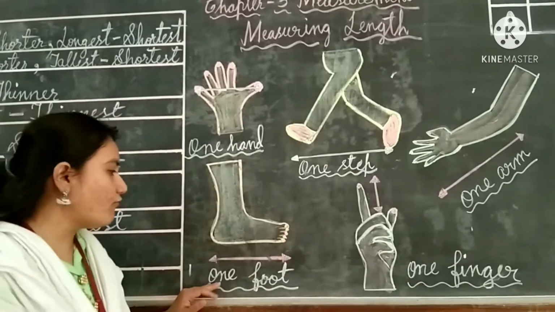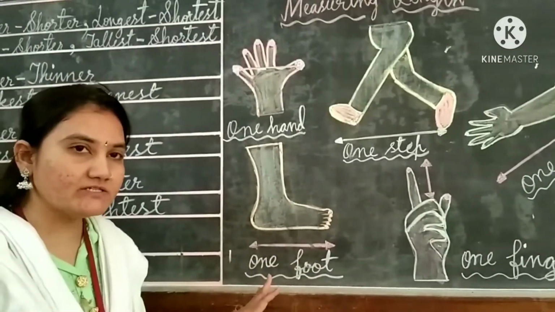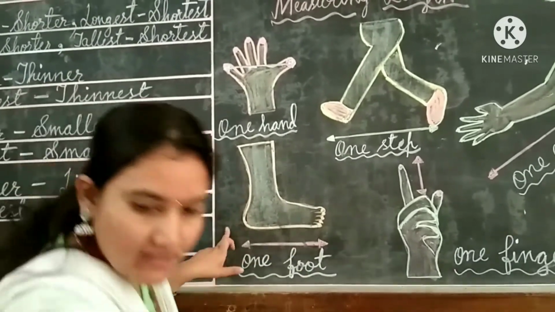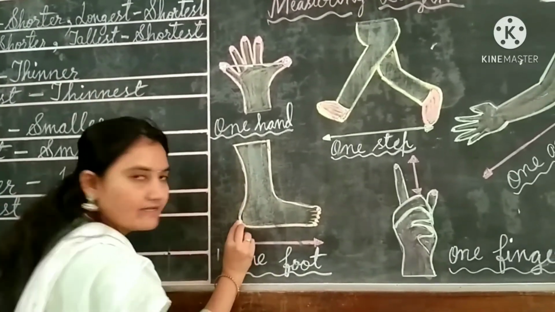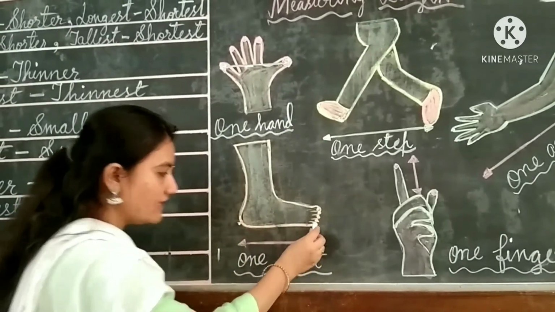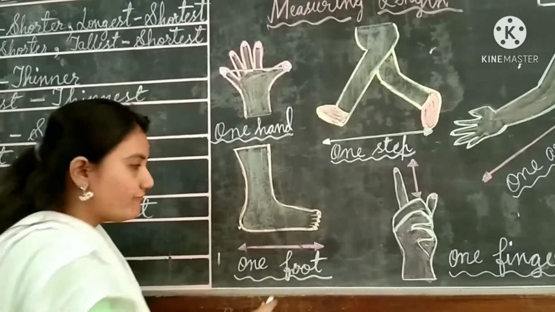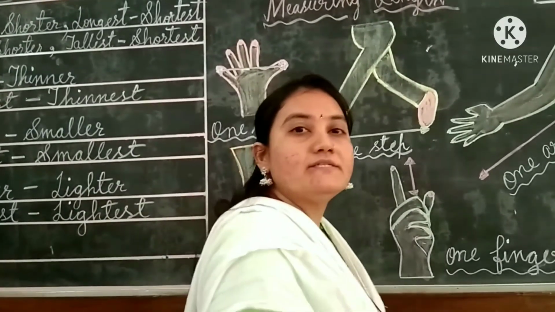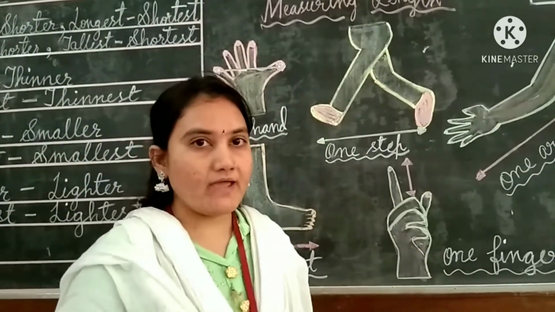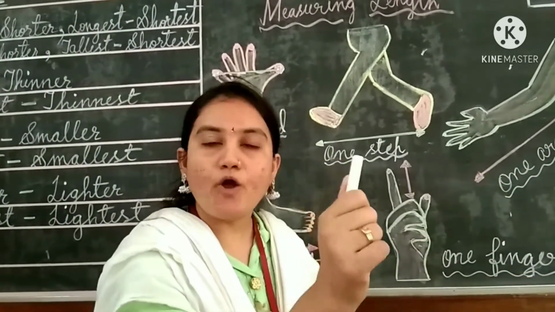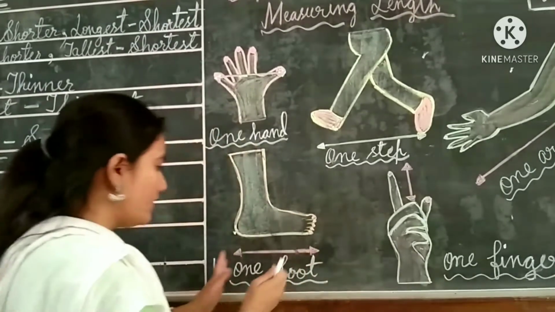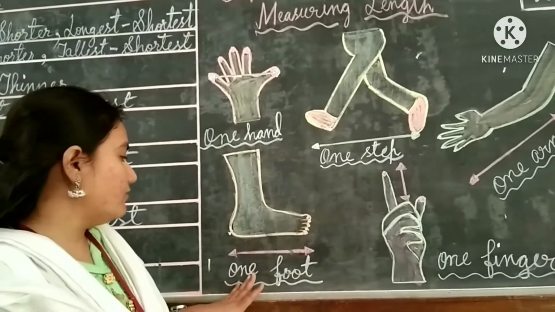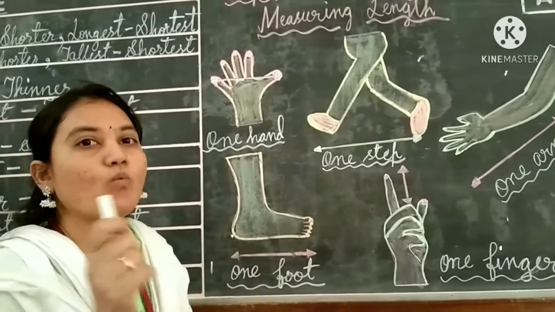Okay? Then next we'll go for one foot. Foot means, children, from the heel to the toes. I will show you, children. This is the heel, isn't it? From heel to the toes, it will be 1 foot here. If you keep your foot continuously, to the wall in your home, from the starting point to the end point of your wall, if you keep your foot one by one, then you will come to know how much the length will be in feet.